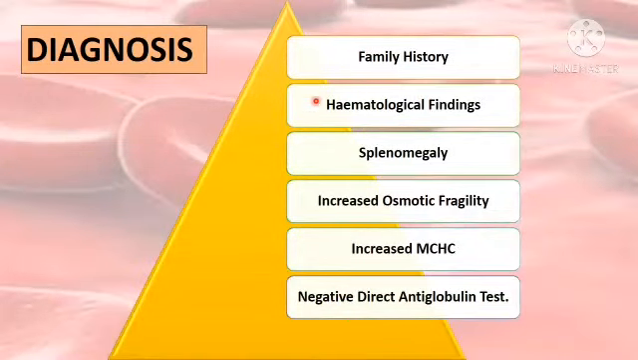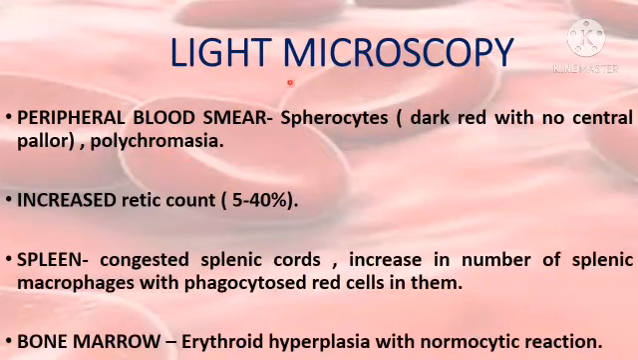Diagnosis can be made by family history, hematological findings, splenomegaly, intermittent jaundice, increased osmotic fragility, increased MCHC and a negative direct antiglobulin test. We see spherocytes with dark red color and no central pallor, and polychromatophilic cells in the peripheral smear. There will be an increased retic count due to marrow compensation for the peripheral destruction of RBCs, the spherocytes.